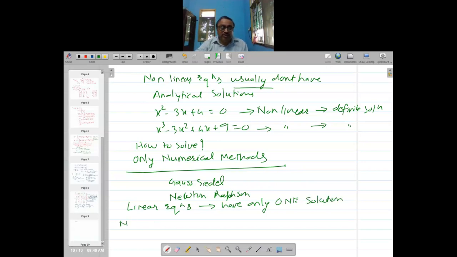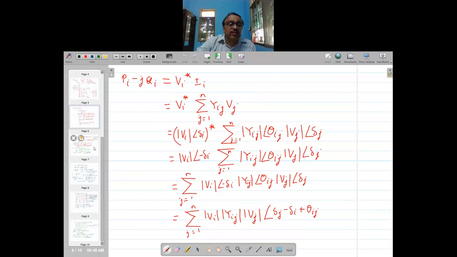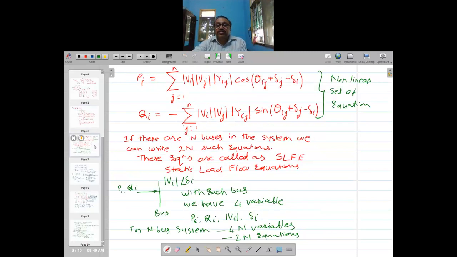Whereas nonlinear equations can have multiple solutions. That is the difference. For example, here, let us say that there is some solution which occurs.